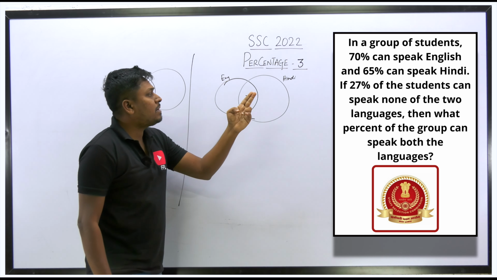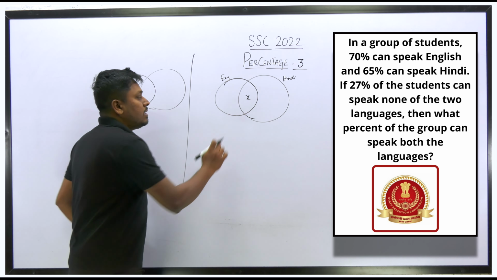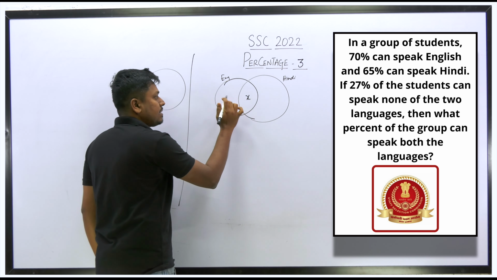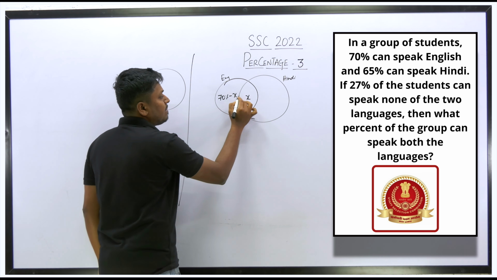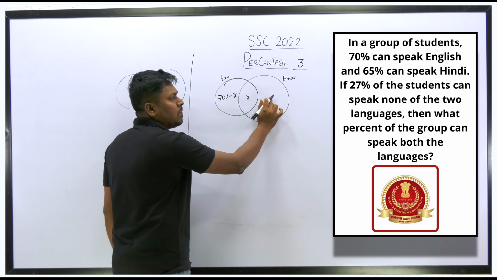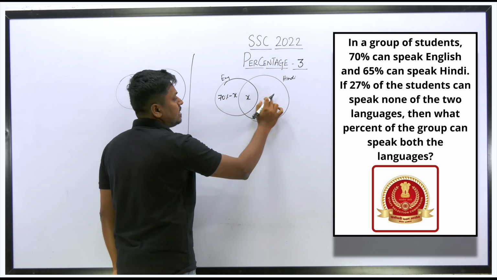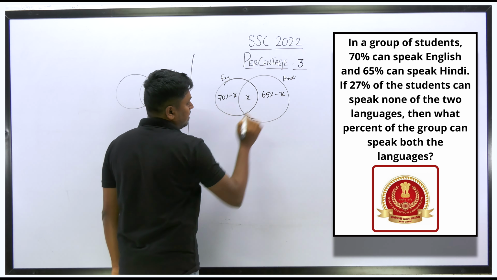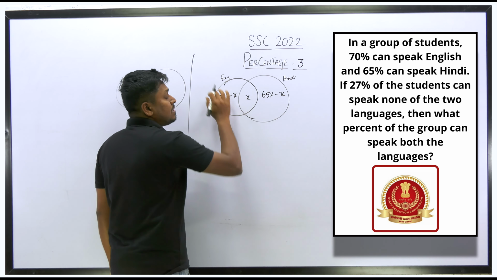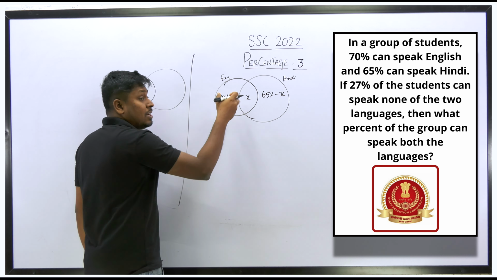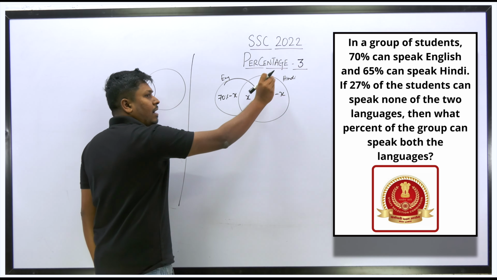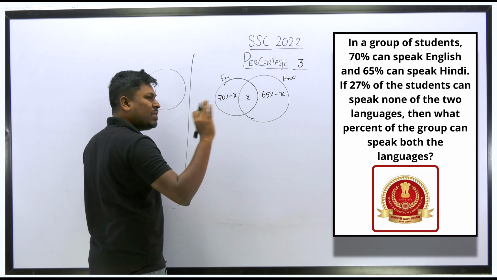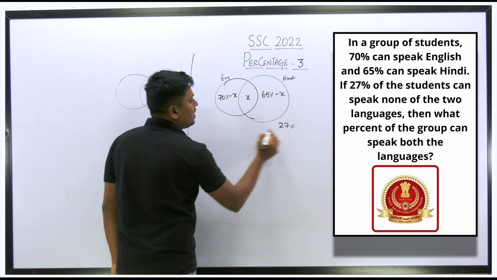But English, how much percentage of students can speak? 70 percentage. So this total circle will be 70 percentage. We already kept some value as x, so this can be written as 70 percentage minus x. Similarly Hindi. How many students can speak Hindi? 65 percentage. Already some students are speaking both the languages, so 65 percentage minus x will be Hindi. According to the question, this Venn diagram I have drawn is for the students who are speaking English and Hindi. And according to the question, there is another value. 27 percentage of students can speak none of the two languages, so outside the circle will be 27 percentage.